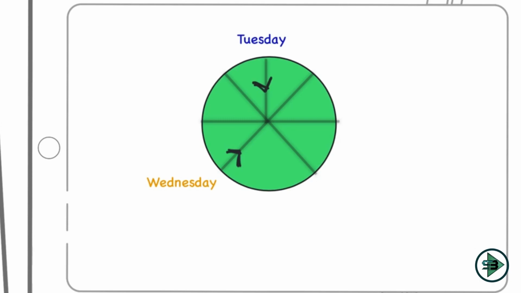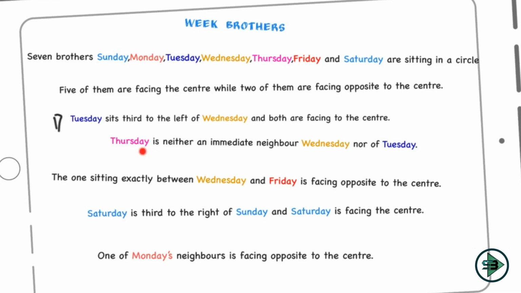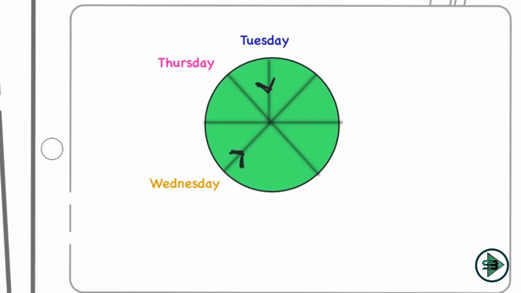Now let's go finding out link 2, which is second is given to me. Let's see if this can be my link 2. Thursday is neither an immediate neighbor of Wednesday or Tuesday. So Thursday cannot be a neighbor of Wednesday or Tuesday. So where can I place a Thursday? So let's take this. Thursday cannot be here because Thursday cannot be an immediate neighbor of Tuesday. Thursday cannot be here as well. Then it will be an immediate neighbor of Tuesday.